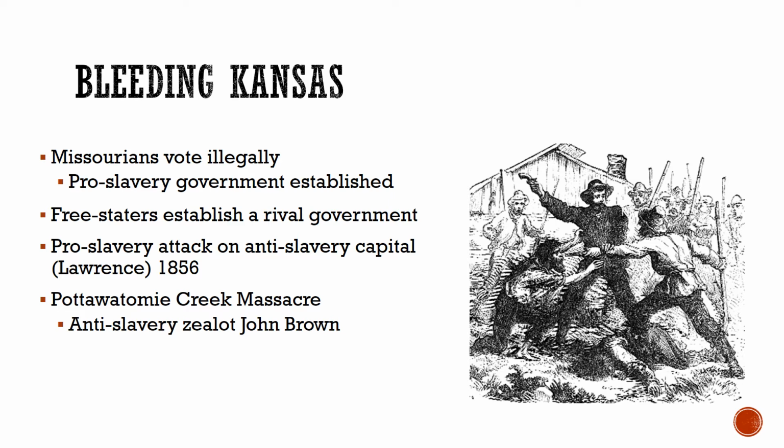And the Free Staters, those who opposed slavery, recognized this voter fraud and declared that the pro-slavery government in Kansas was illegitimate. And so the result of the election is that we have not one, but two governments in Kansas, one pro-slavery and one anti-slavery. And so what ends up happening is essentially a small-scale civil war broke out between these rival regimes.